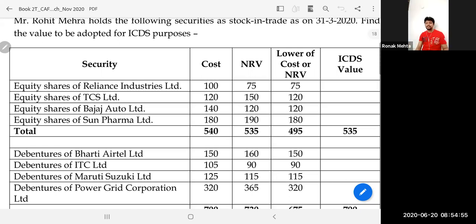But what ICDS tells is, do not do it unit wise, do it category wise. So divide your stock in trade into categories. Equity shares is one category, debentures is another category.